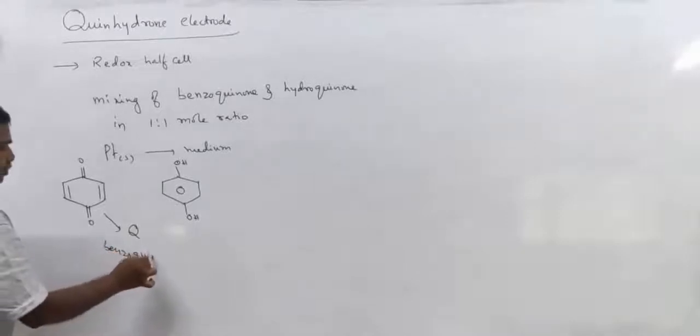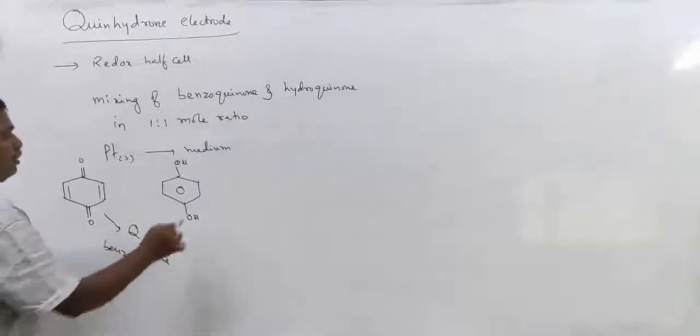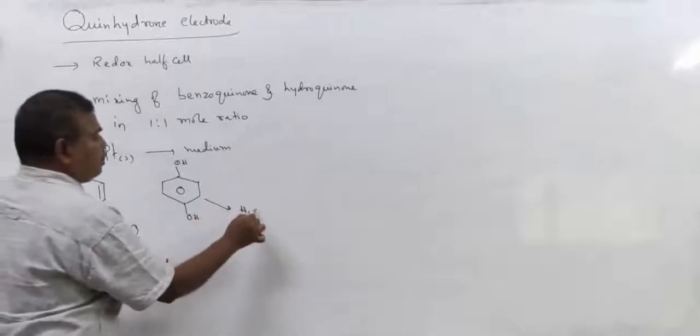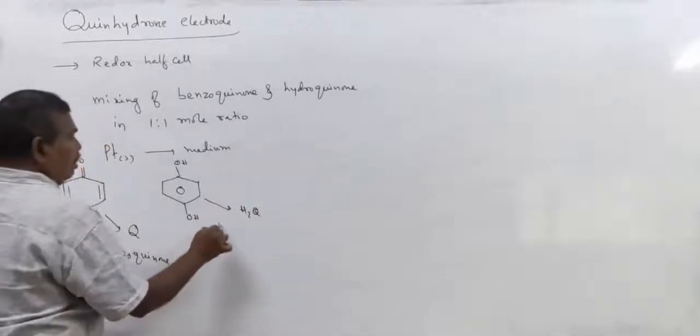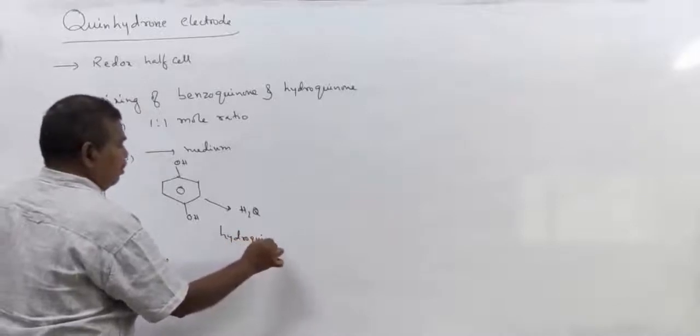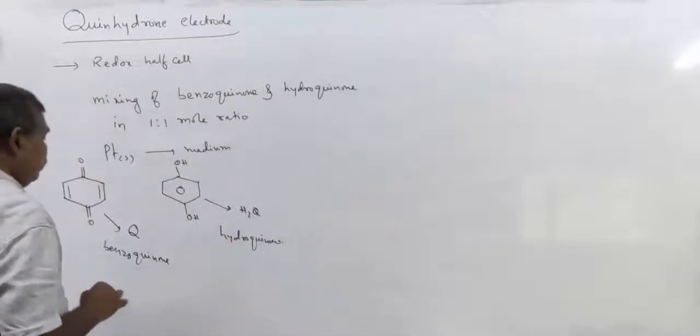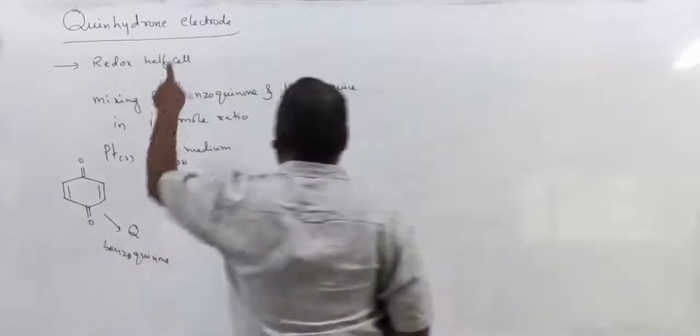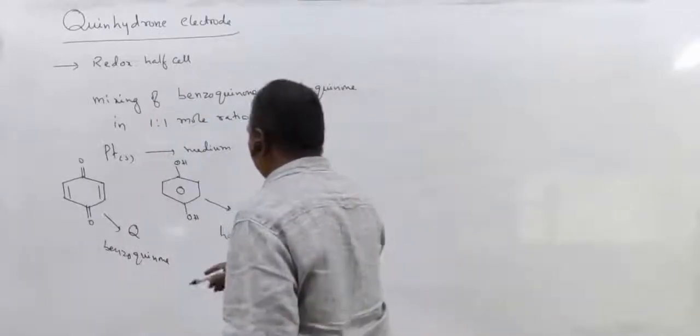Benzoquinone is generally represented by Q, and hydroquinone by H2Q. So that is why it is called the quinhydrone electrode.